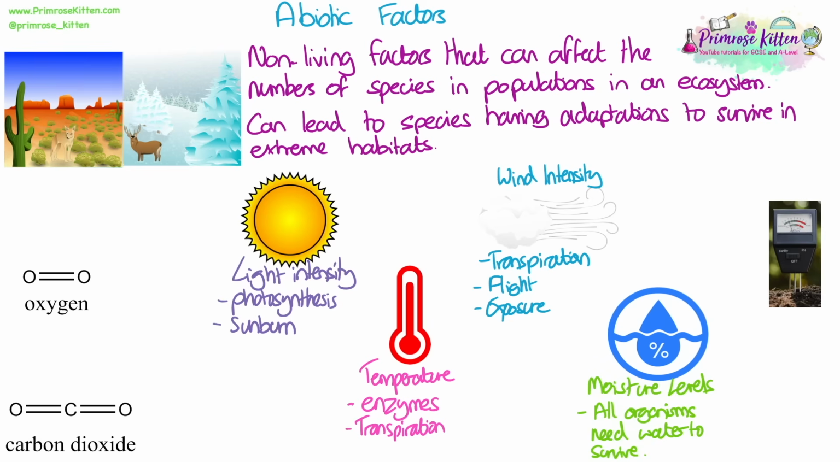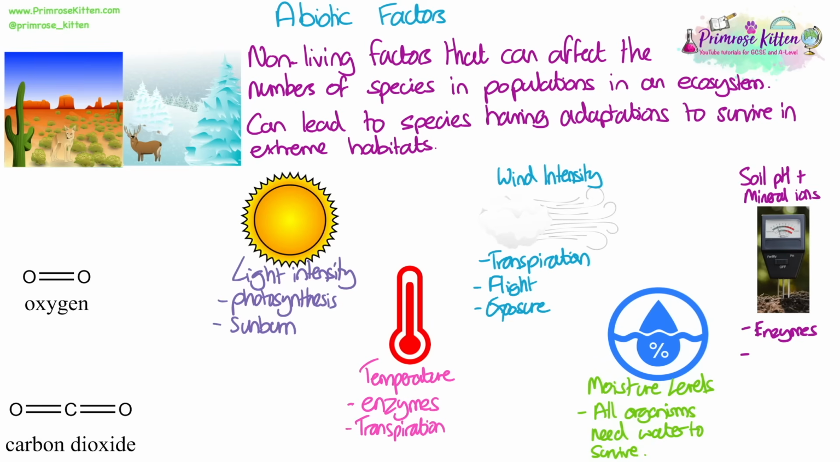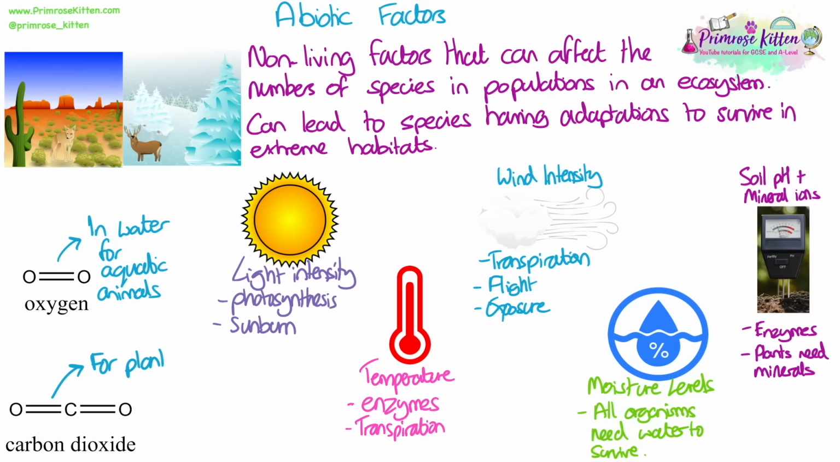Moisture levels or water availability, all organisms need water in order to survive. Soil pH and mineral ion concentration. Again, pH can affect enzymes of organisms living in soil, and plants need mineral ions in order to survive. The concentration of oxygen is an abiotic factor in water for aquatic animals. And the concentration of carbon dioxide is obviously a factor, but only for plants because it can affect the rate of photosynthesis. This is mostly not an issue unless these plants are in some kind of greenhouse or container.